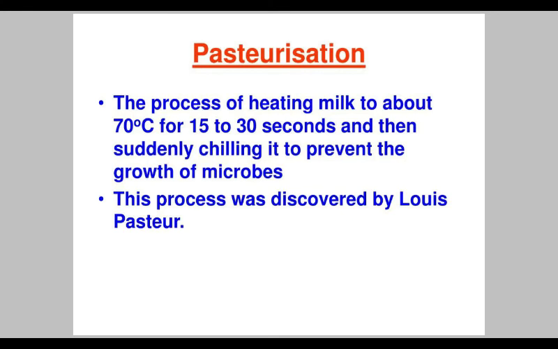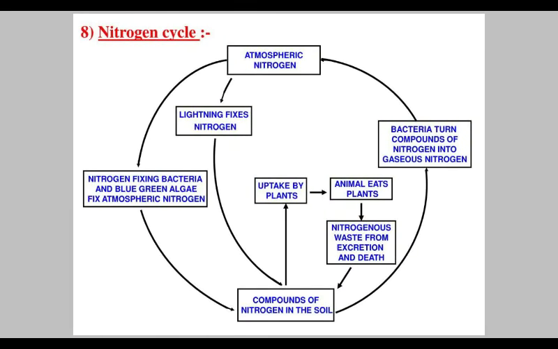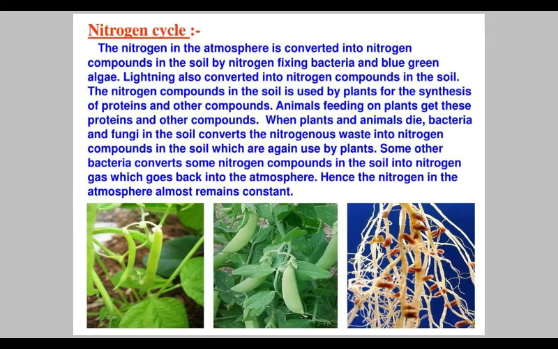Pasteurization is the process in which we heat milk at 70 degrees Celsius for 15 to 30 seconds and then suddenly chill it. This process prevents the growth of microbes. This process was discovered by Louis Pasteur. The packaged milk which we buy from the market is pasteurized. This is the nitrogen cycle which we have read in chapter number one.